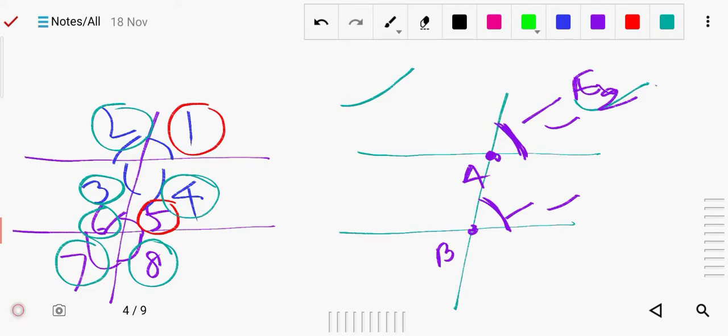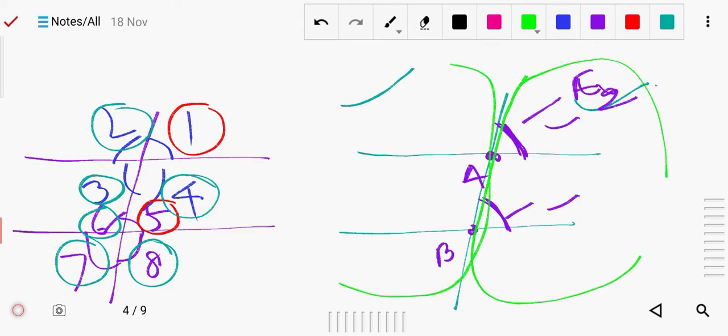If we divide, this is one side, and this is another side. One should be interior. Suppose I have taken interior at point B, so we have to take the exterior at the other point, and on the same side.